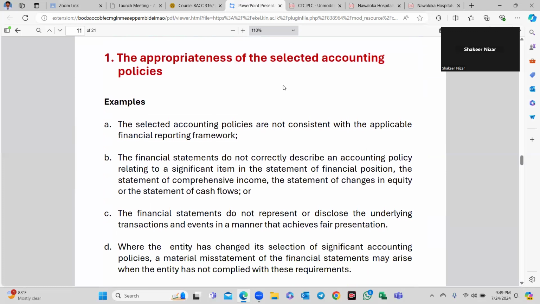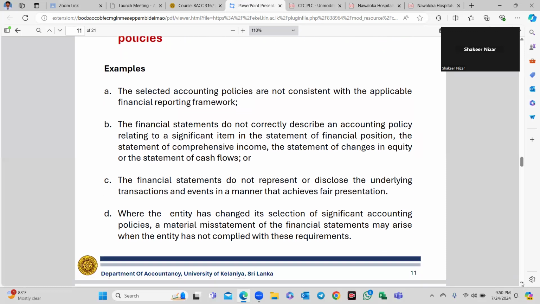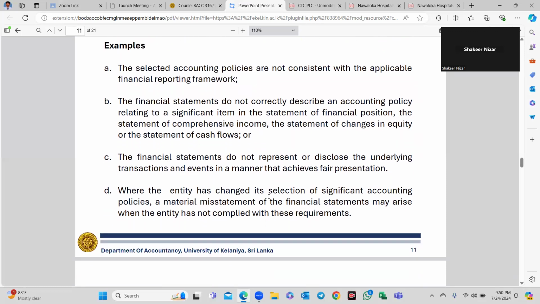The appropriateness of the selected accounting policies. Example, the selected accounting policies are not consistent with the applicable financial reporting framework. The financial statements do not correctly describe an accounting policy relating to a significant item in the financial position, the statement of comprehensive income, the statement of changes in equity, or statement of cash flow, or the financial statements do not represent or disclose the underlying transactions and events in a manner that achieves fair presentation, where the entity has changed its selection of accounting policies.